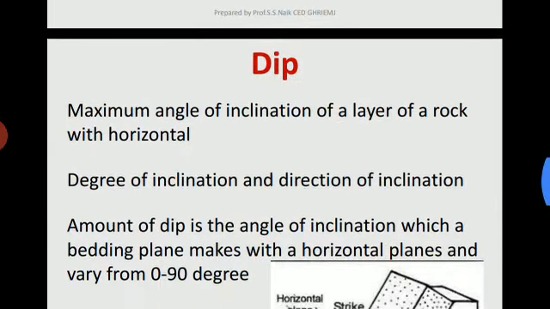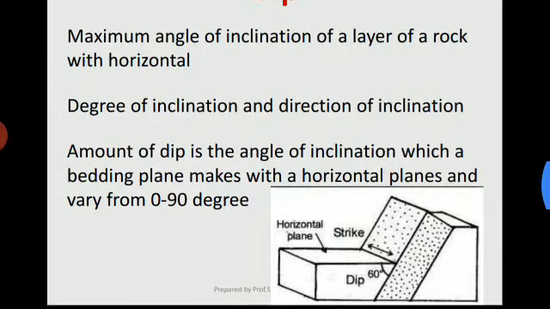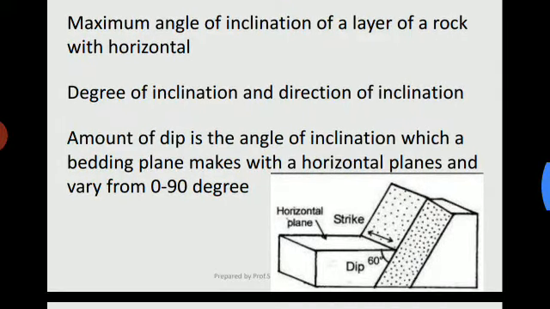The next topic is dip. Dip is the maximum angle of inclination of a layer of rock with the horizontal. Degree of inclination and direction of inclination, that is dip. The amount of dip is the angle of inclination which a bedding plane makes with a horizontal plane, and it varies from 0 to 90 degrees. Dip is the acute angle that a rock surface makes with a horizontal plane. Look at this image. Horizontal plane and inclined plane are connected with an angle of 60 degrees. That 60 degrees is called the dip angle.